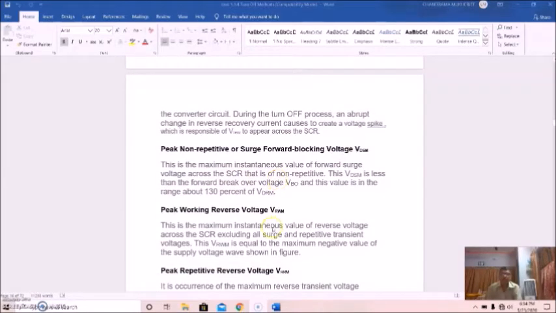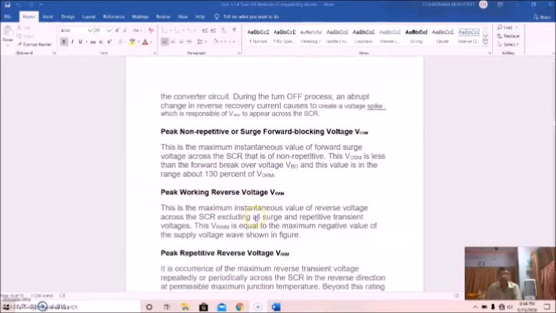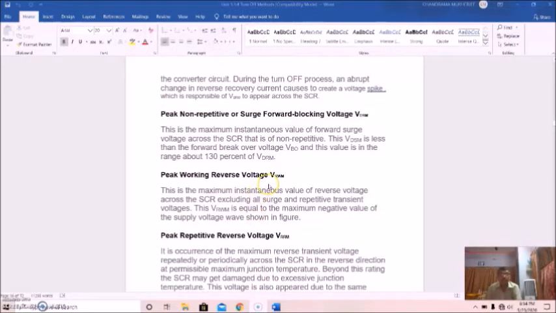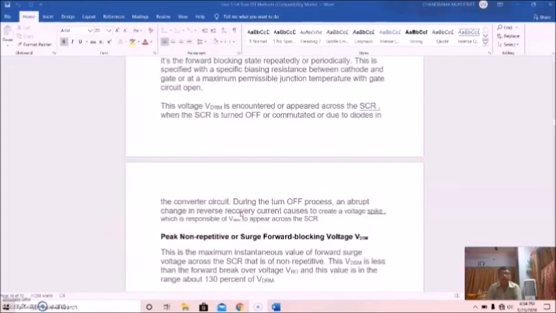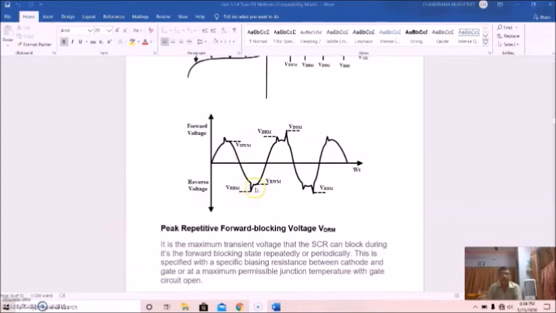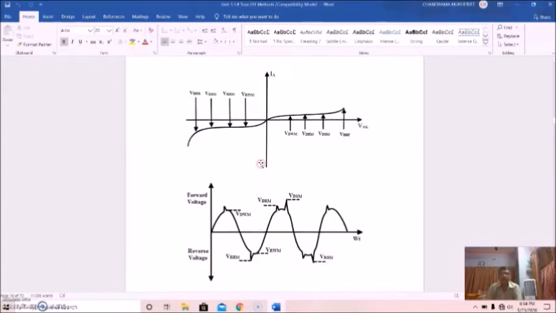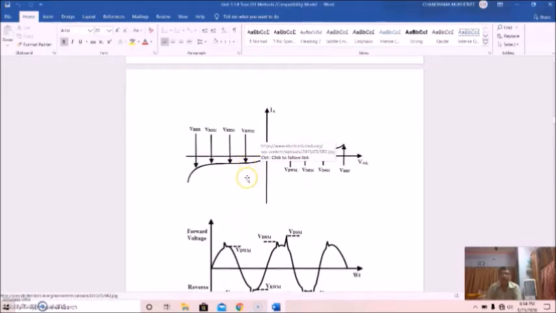So these are all about the forward side. Then come to peak working reverse voltage, VRWM. This is the maximum instantaneous value of reverse voltage across the SCR, excluding all surge and repetitive transient voltage. This VRWM is equal to the maximum negative value of the supply voltage wave, which is shown here.